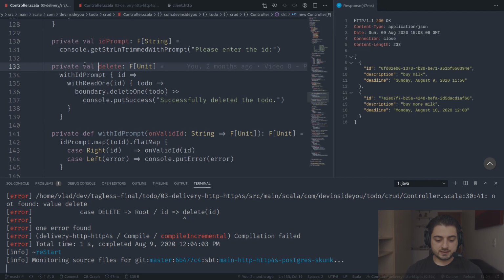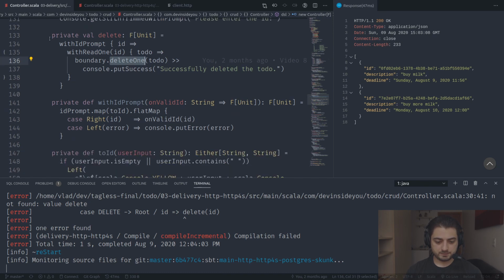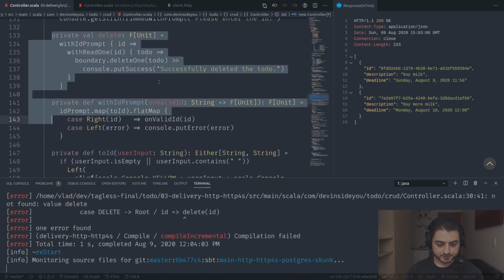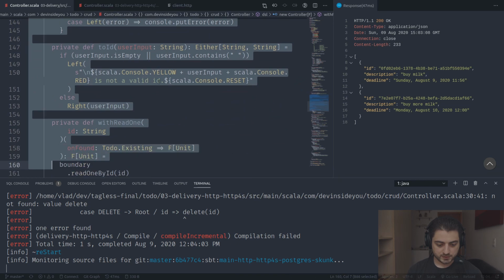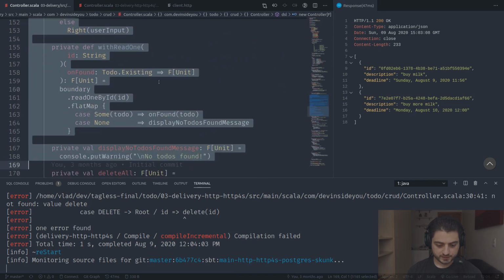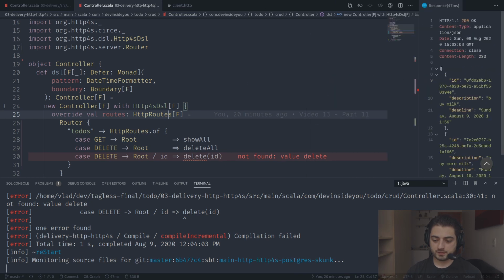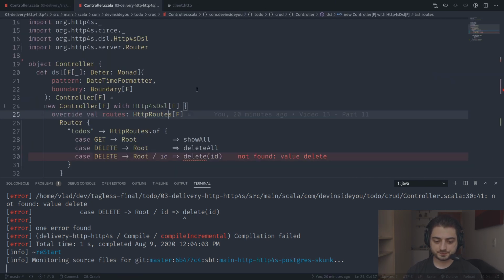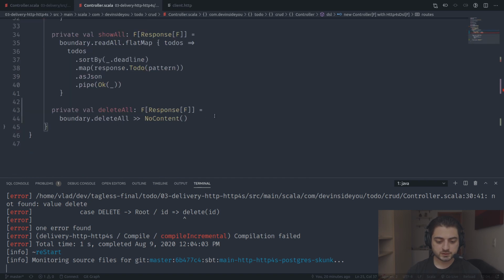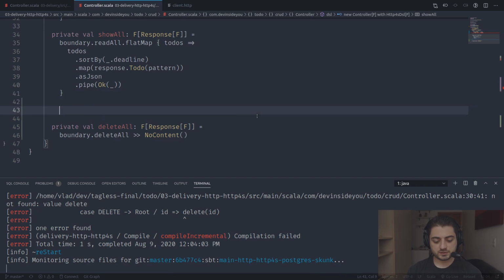All right, let's see. It uses the wizID prompt, uses the wizRead one, then it calls the delete one, then it does this. So maybe I can just copy all of them, this one, this one, this one, 2ID, wizRead one, all of them, even this one. Yeah, I'm just going to copy all of them, go over here, create a bit more space. In fact, maybe I can just do this for now, so that we have more space. So we have delete all. Let's put delete above like this.